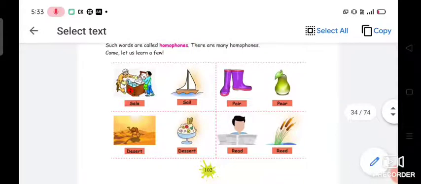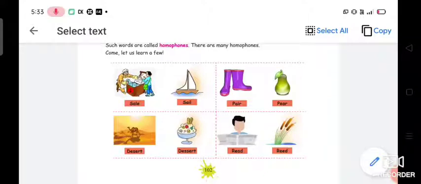Okay, shall we learn? The first picture, SALE, and here comes SAIL. These two sound the same, right? Sale and sail sound the same, but their spelling and meaning are different. Second picture, PAIR and PEAR. The sound is similar, but the spelling and meaning are different. This indicates a pair of shoes, but this is a fruit, right? So these are different objects, but the sounds are similar.